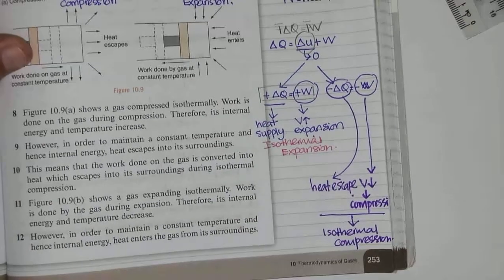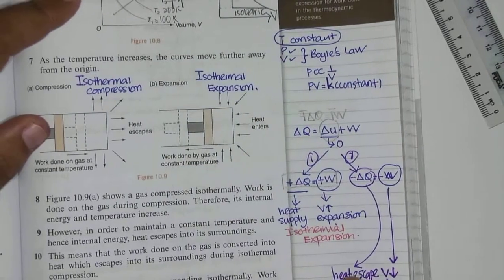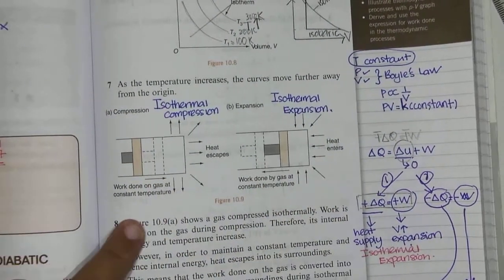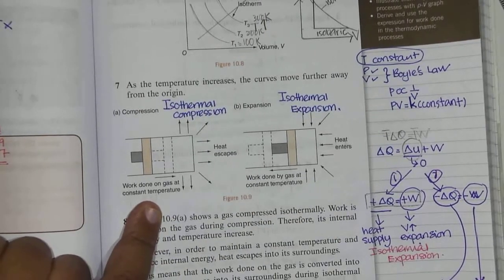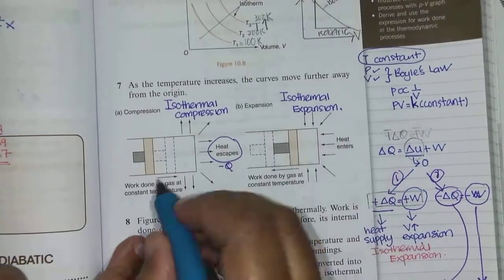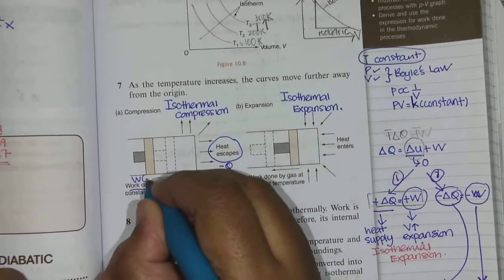Alright, so we have two situations, situation 1 and situation 2, and these two situations are explained by these two diagrams. If you look here, heat escapes, negative Q. Work is done on the gas, W is negative.